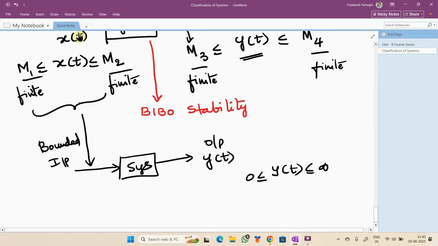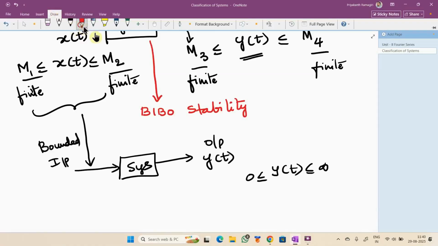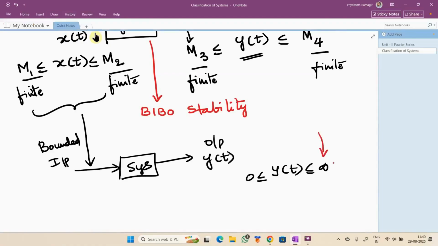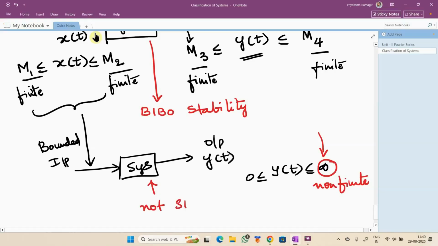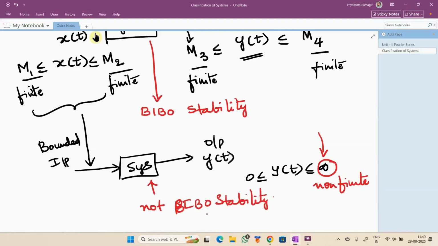Is this a bounded output or an unbounded output? Unbounded. Why? Because of the presence of a non-finite value. So this system is not satisfying BIBO stability. So this can be said to be an unstable system. Clear?